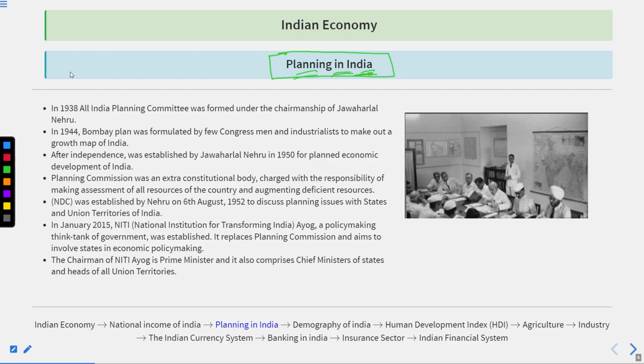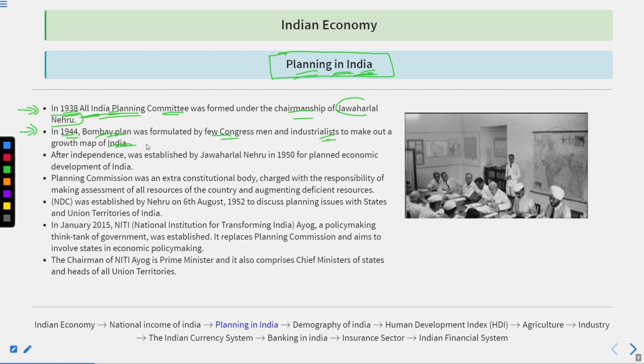Okay. Tracking down the history of it, in 1938, during the British colonial rule, the All India Planning Committee was formed and the chairmanship of the committee was given to Jawaharlal Nehru. Okay. In 1944, the Bombay Plan was formed by a few congressmen who were members of the Indian National Congress and other industrialists so that they could make out the growth map of India. And this Bombay Plan is also considered a very famous planning attempt in India.